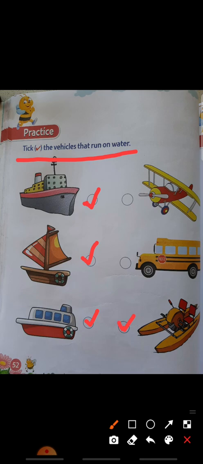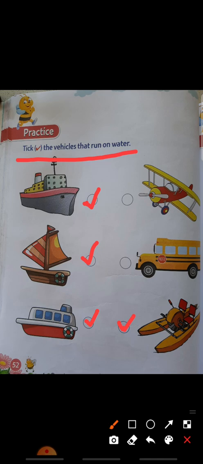Okay. School bus, will we see it on water? It will run? No. Okay. Helicopter and school bus, no, they will not run on water. Okay. So only ship, boat, houseboat and Fidal boat, these four we will see on water. They will run on water.